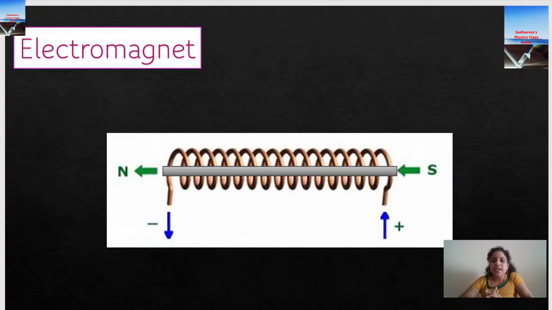So why can't we use steel for an electromagnet? Because steel will retain its magnetism, it will not lose its magnetism. Once it gains magnetism, it becomes a permanent magnet. That's the property of steel used as a magnetic material.